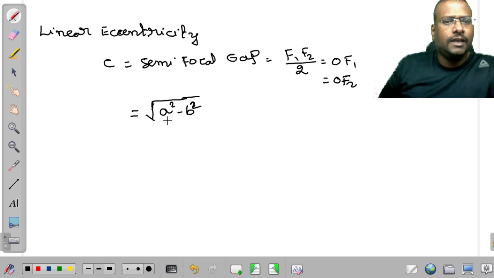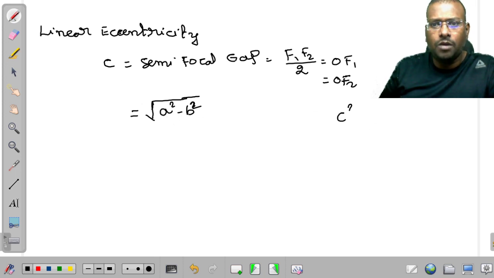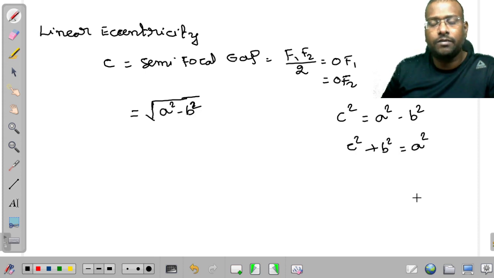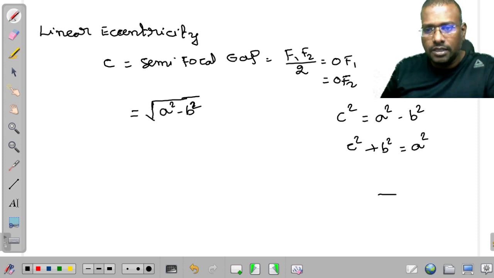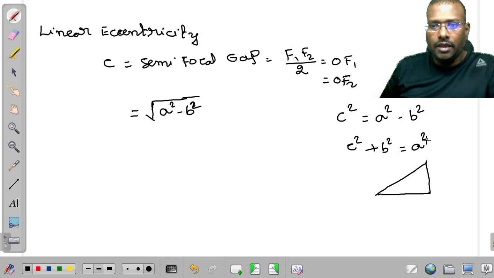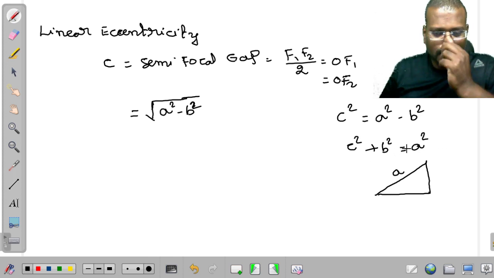Now here, sir, if you observe this equation, can I square it on both sides? c square is equal to a square minus b square. If you send it to here, c square plus b square is equal to a square. So if I construct a right angle triangle here, a square is going to become the hypotenuse square, according to Pythagoras theorem.